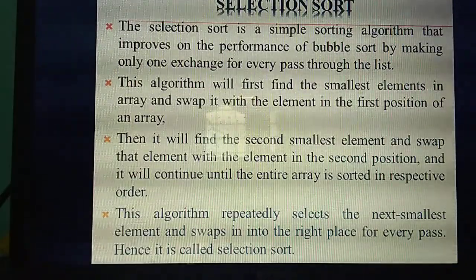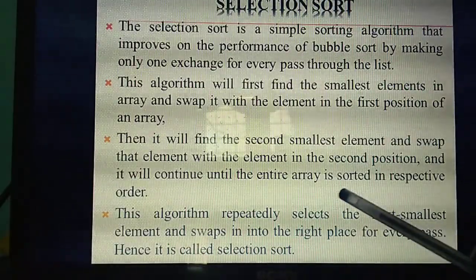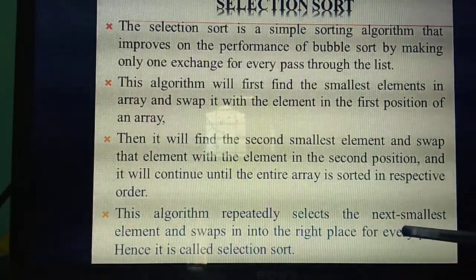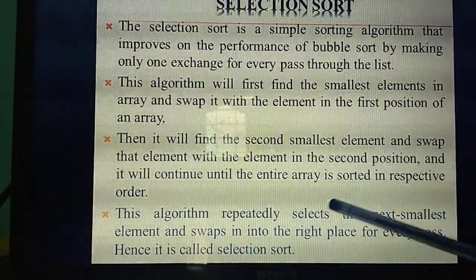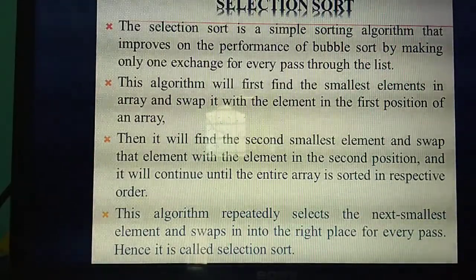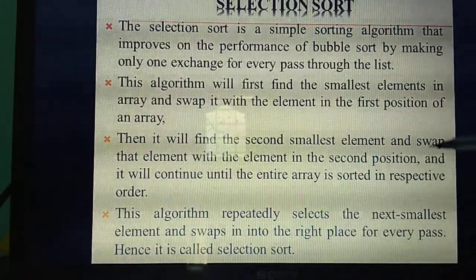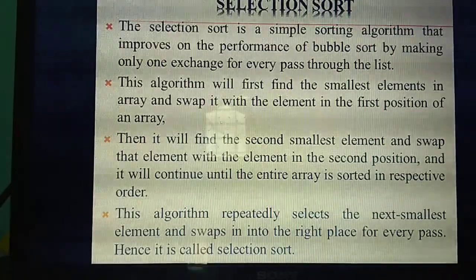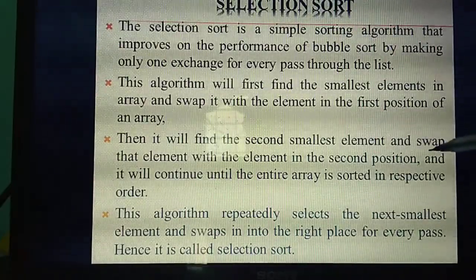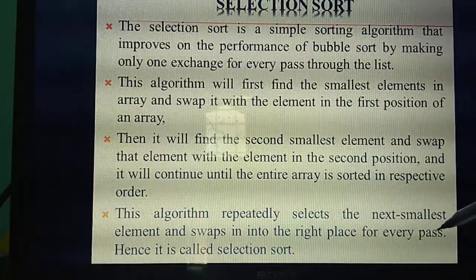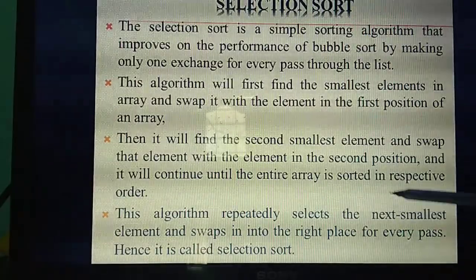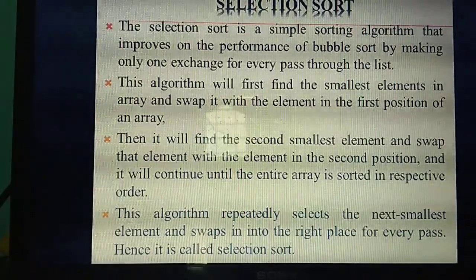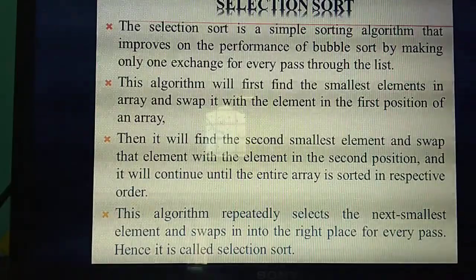Understand? So in each pass, this algorithm repeatedly selects the next smallest element. Already said: first smallest, second smallest, third smallest. In this selection sort algorithm, the first smallest element is kept in which place? First position. Second smallest element is kept in which place? Second. Third place, fourth place. Likewise, if there are 10 places, up to the 10th smallest element, it will be placed in the 10th place.